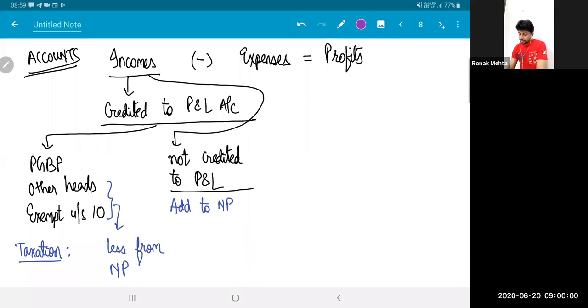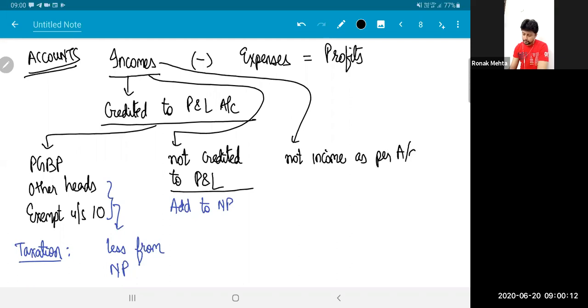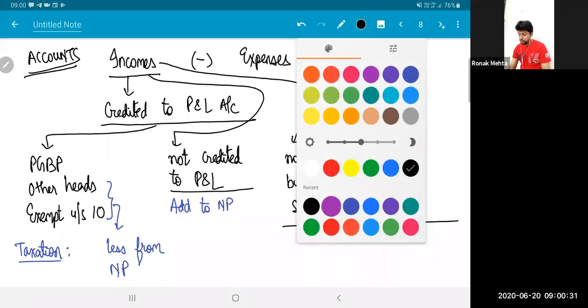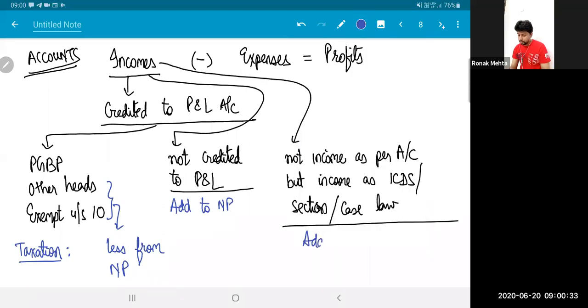There may also arise a situation where some income is not income as per accounts, but is treated as income either as per ICDS or as per some section of Income Tax Act or as per some case law. Then I will have to give effect by adding this amount to the net profit.